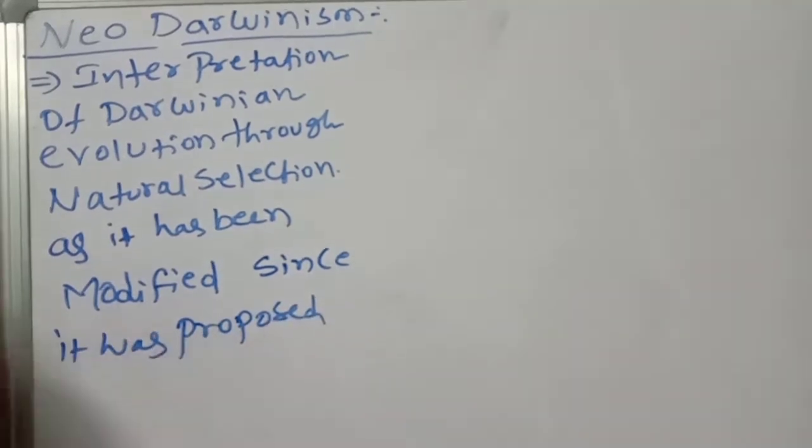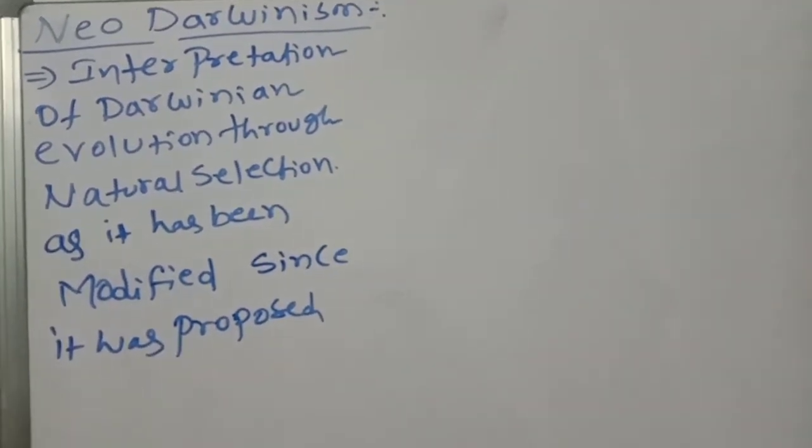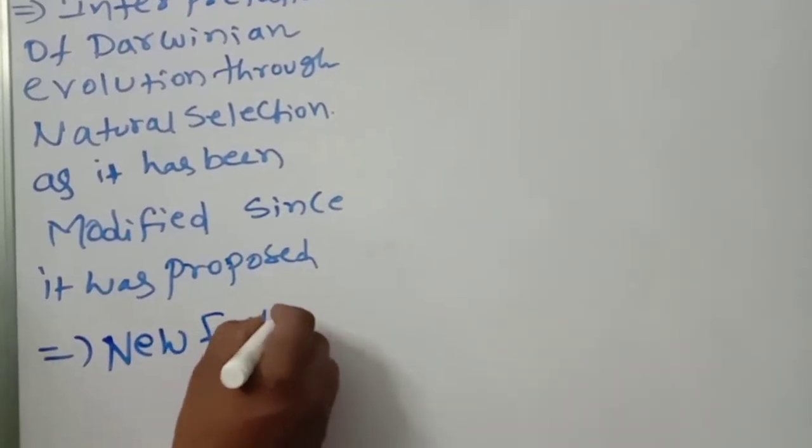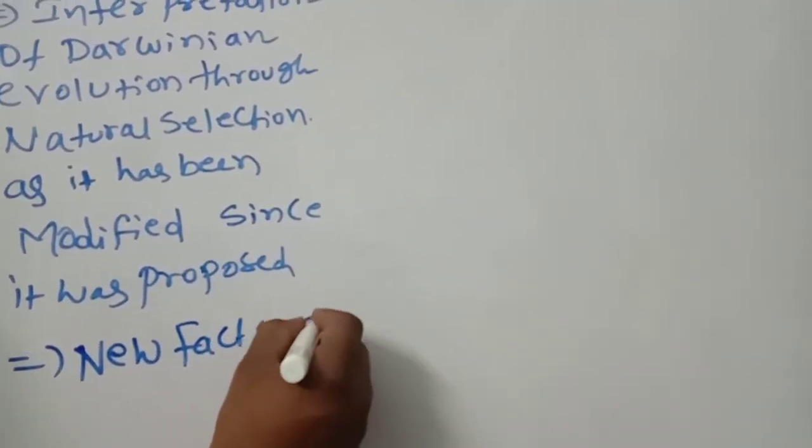Some modifications were explained by the neo-Darwinists. What are those?